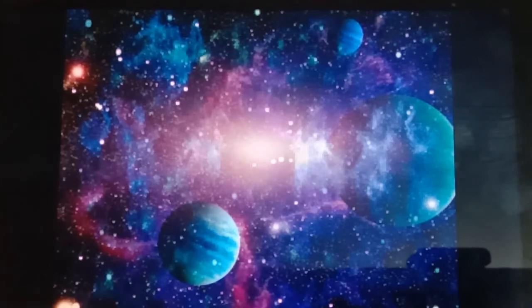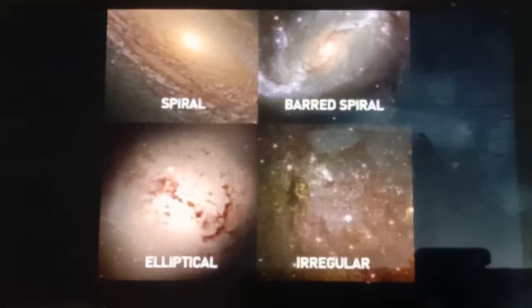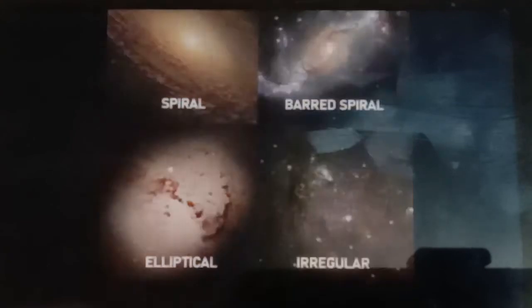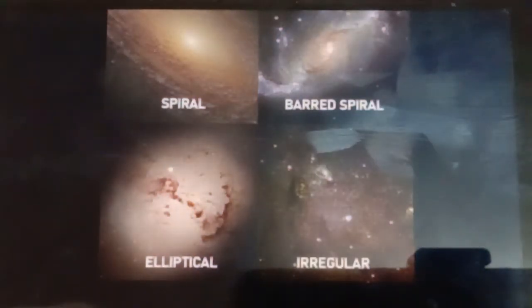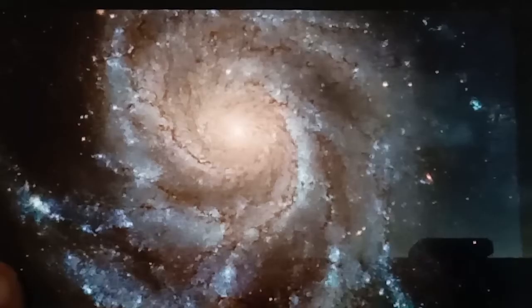As we have different types of houses in a locality, the galaxies are also of different types. The types of galaxies are spiral, elliptical, barred spiral and irregular. This is a spiral galaxy.